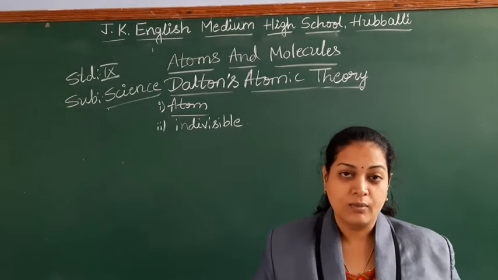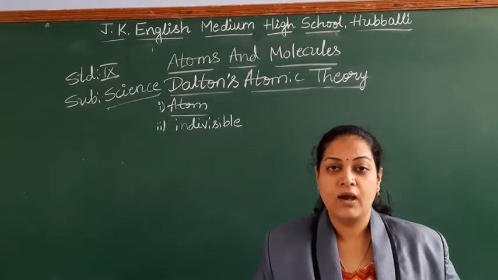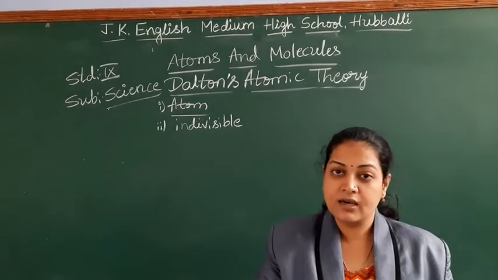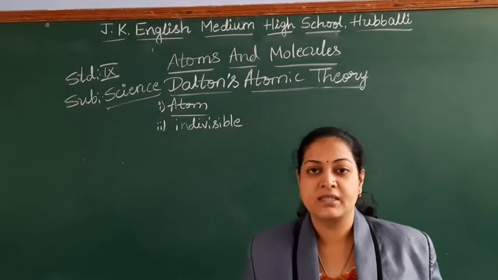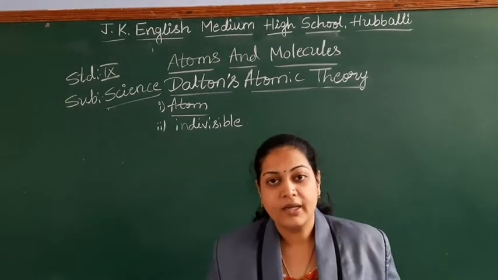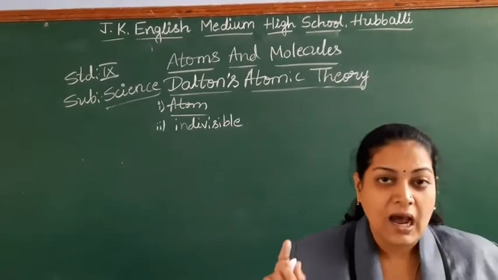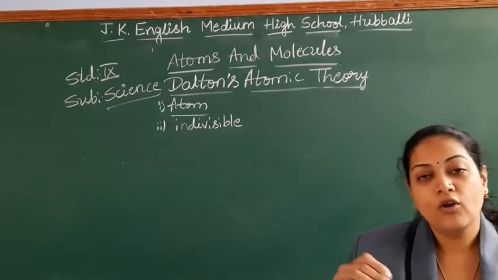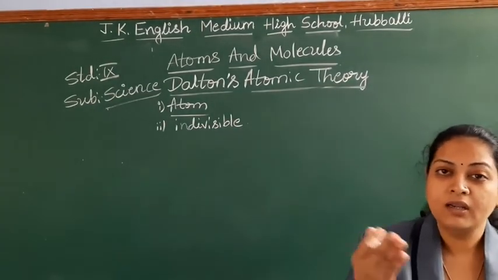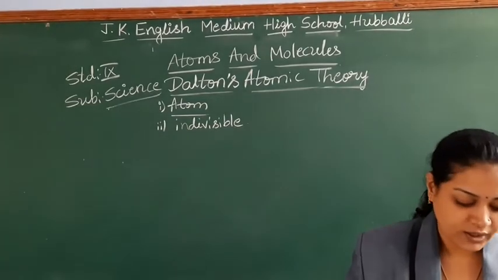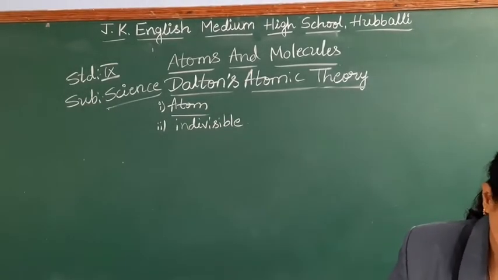But afterwards, as you discussed last year, they discovered what particles are present in an atom and how they are arranged, that we all know, right? But according to Dalton, atoms are indivisible particles. They can neither be created nor destroyed. Okay, so that is the second postulate.